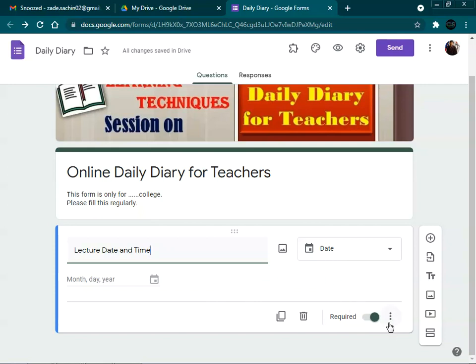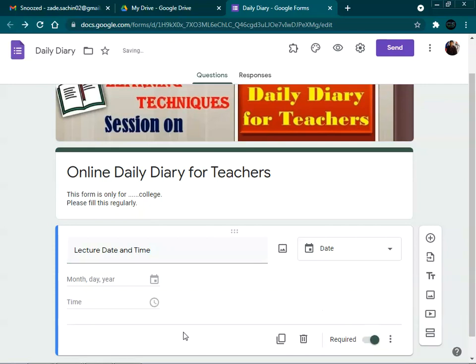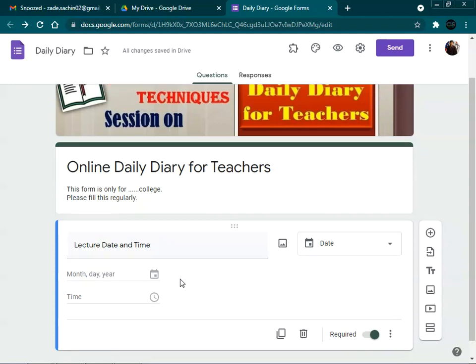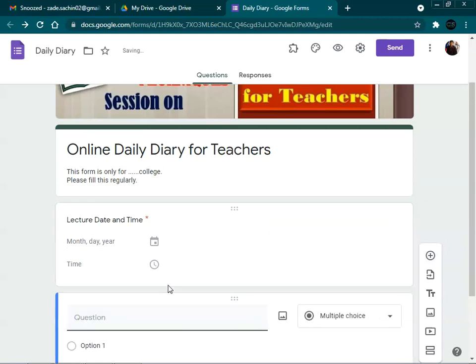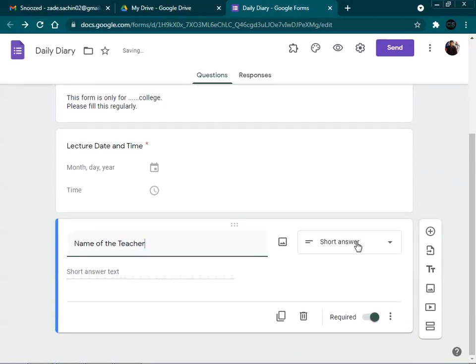So we have to go to the more option, that is the three dots. Here we have to include time. So this will come with the date and the time option. After that we have to give the name of the faculty itself. So we will write name of the teacher. That will be the short answer, where he will write his name.